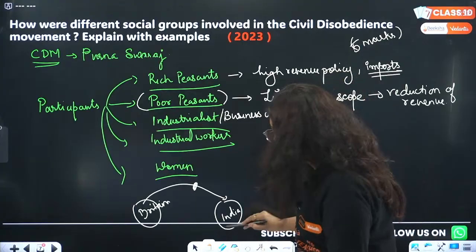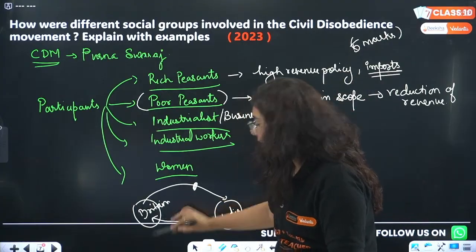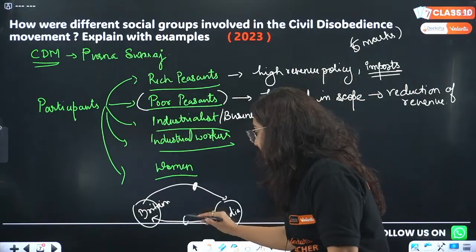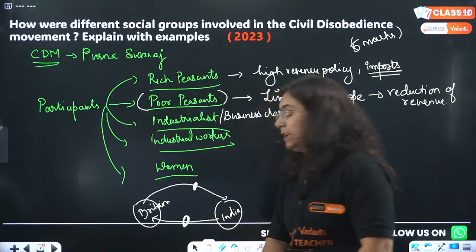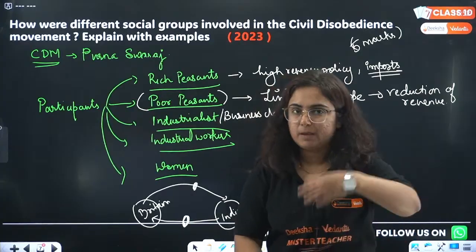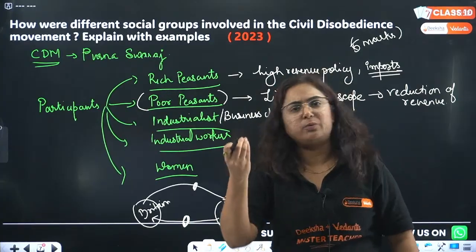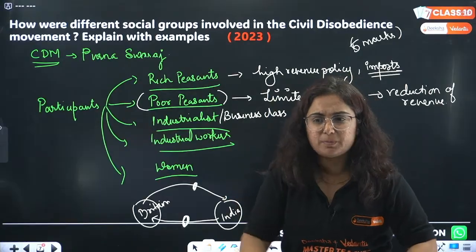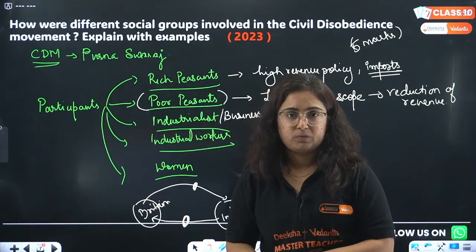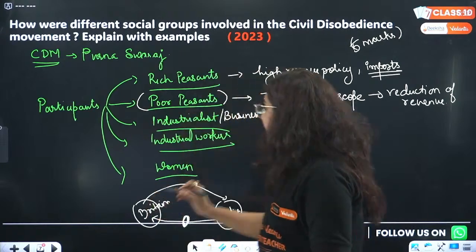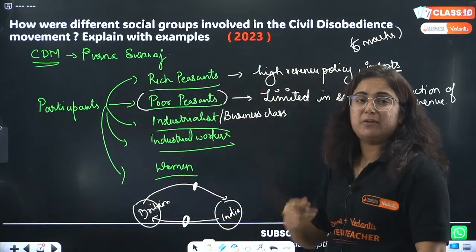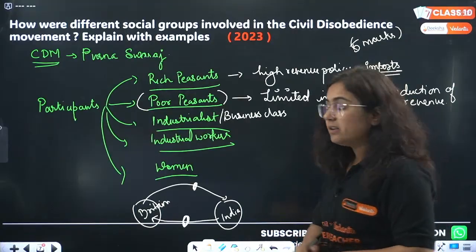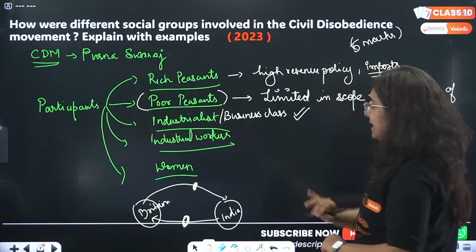Whenever any Indian product was sent to market, a lot of high customs duties were collected, due to which Indian products became expensive and British products became cheaper. You will buy the product which is expensive or cheaper? Obviously cheaper, right? And hence the industrialists were facing a setback because of the growing competition in the market, and hence they participated actively.